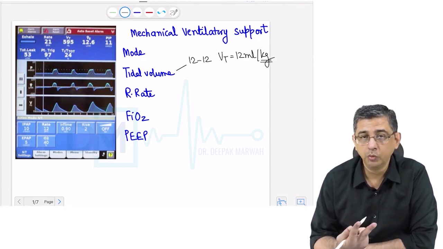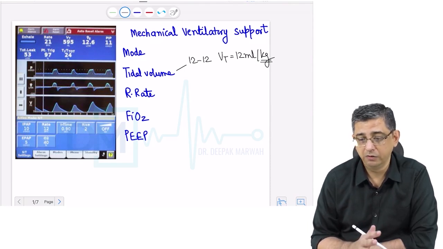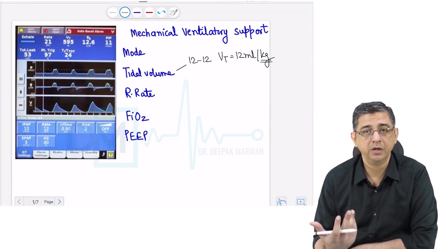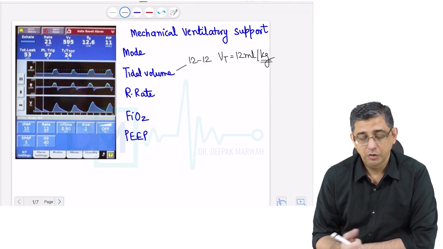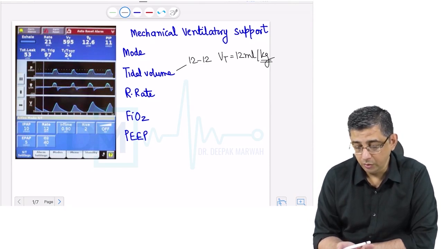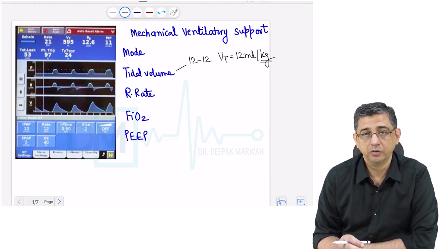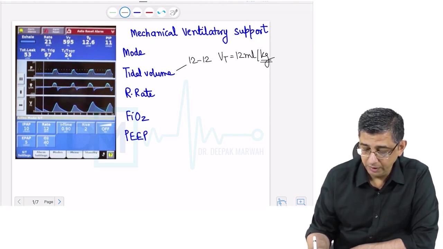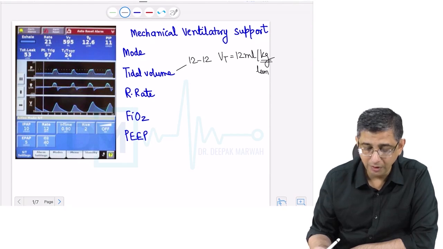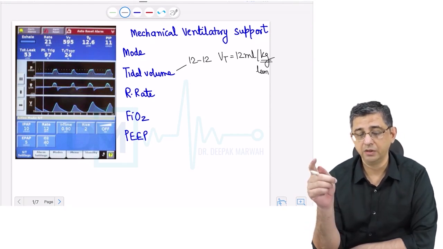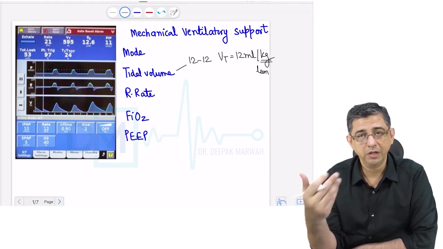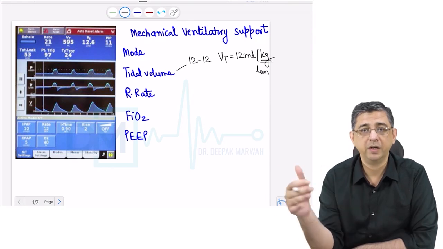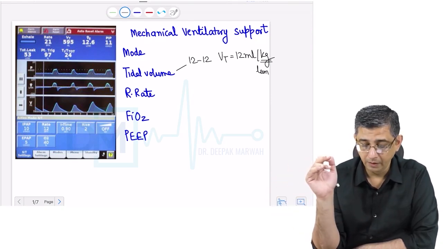But if you're going to compare two people with the same weight and one is relatively fat, the fat component does not mean that he would be having bigger lungs. So please appreciate the fact that here the kilogram that we're talking about is the lean weight of the body. There are calculators available online by which we can feed in the actual weight of the person, height and other statistics, and then it will tell you the lean weight of the person. Lean weight would mean that the fat component is subtracted from it.